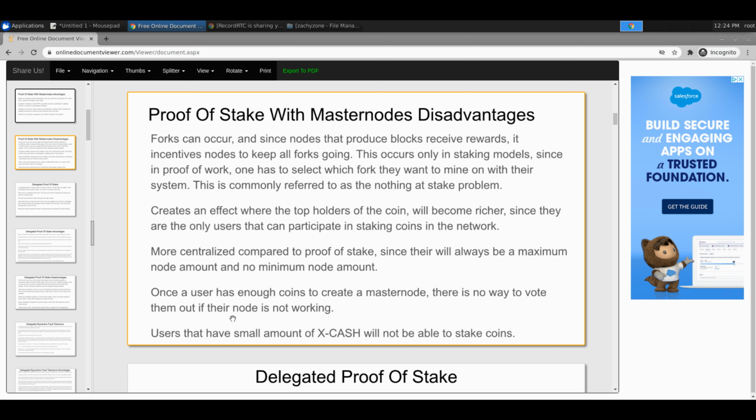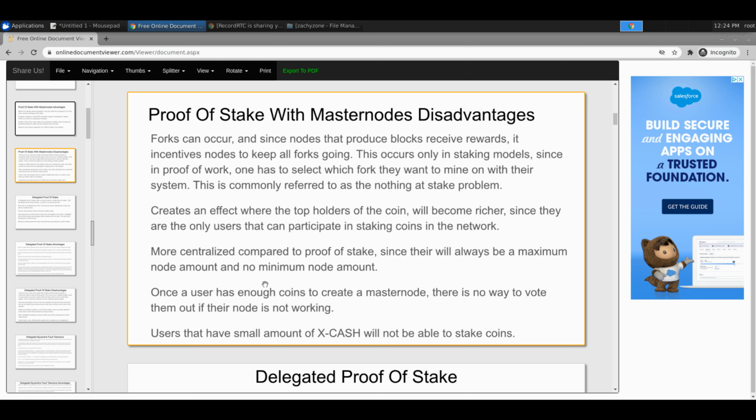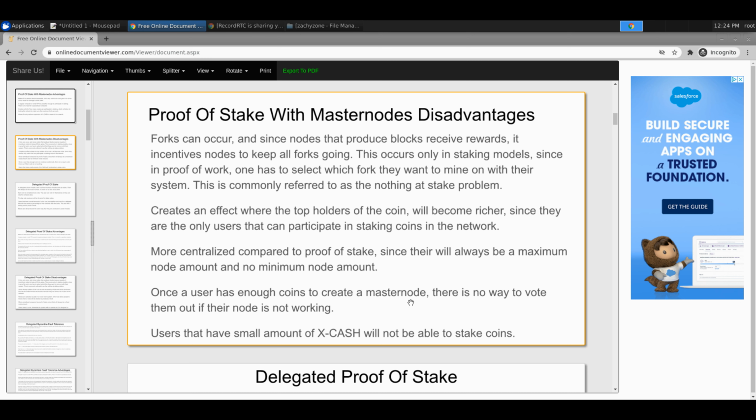One thing I thought was really interesting, this one stood out to me when doing this, and that's why I'm pointing out just certain lines that stood out to me the most. This one is that you can't get rid of someone once you have a master node system, unless they want to get rid of their own master node. So if they're misbehaving, and they have the 100 million stake or whatever the heck it is, then there's not really a way you can block them. You can't vote them out. So once you got a node, you got a node.